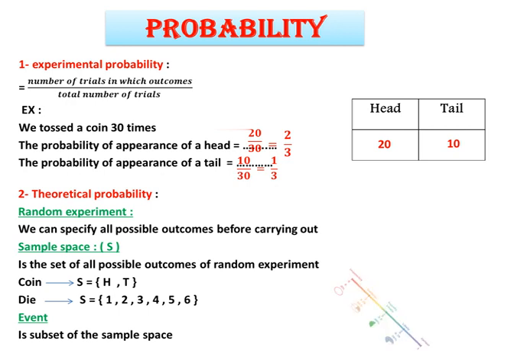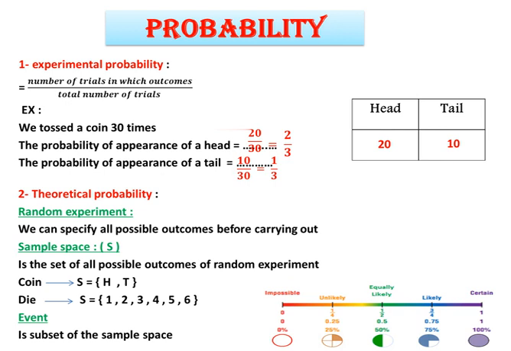Now we have 3 kinds of events. An impossible event never happens. Its probability equals 0. A certain event has probability 1. Why 1? Because it surely happens. But between 0 and 1 is called a possible event. It may be unlikely, or likely, or equally likely.